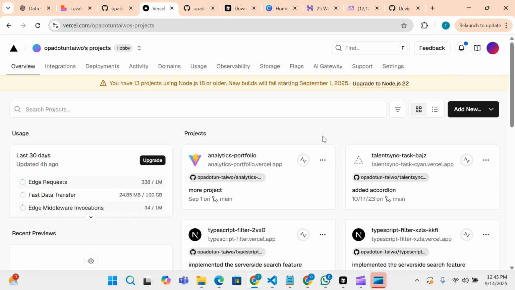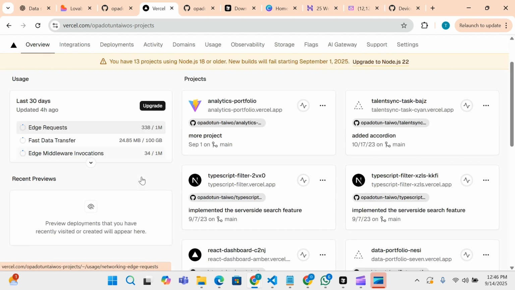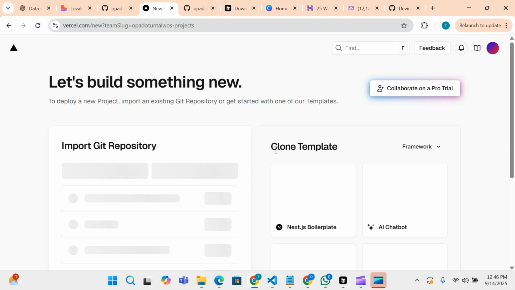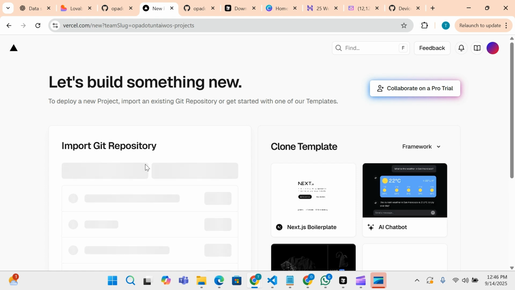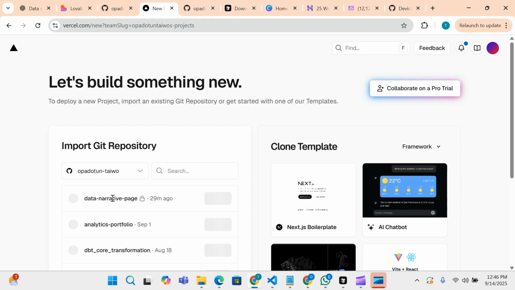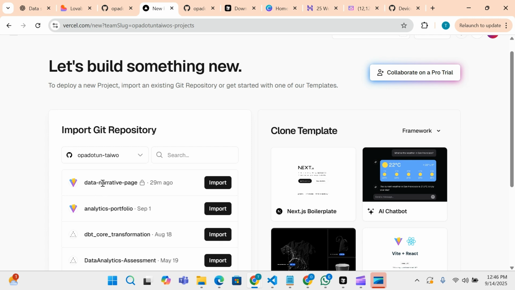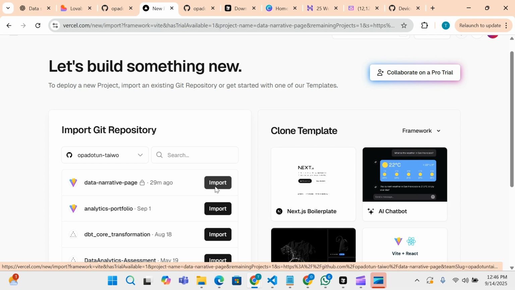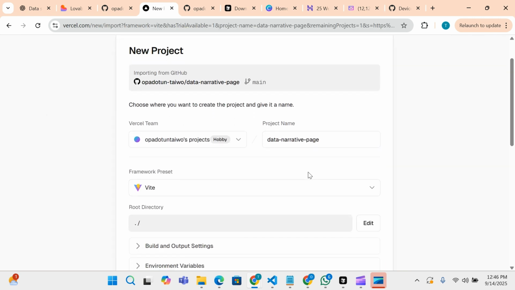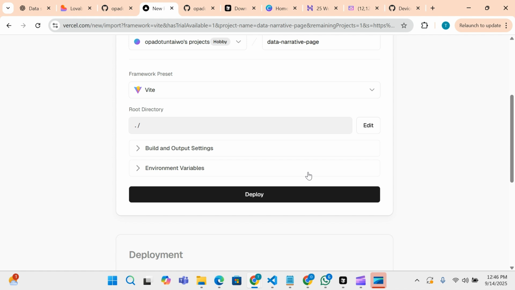So what I can do now is just add a project on my already existing one. When I click on add project, it's going to give me access to my GitHub account. This is my GitHub account. So I see now that the GitHub repository I added before is here. So I can import the project into this. When I import the project into it, all I need to do is just click on deploy.